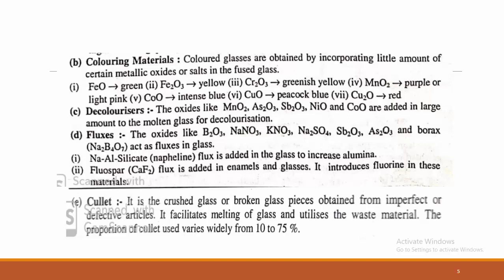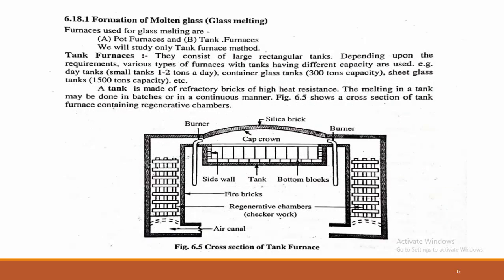So these are the basic raw materials: oxides, acidic oxides, basic oxides, coloring material, decolorizers, fluxes, and the cullet are the basic raw materials for the manufacture of glass. After obtaining the raw material, we move towards the manufacture of the molten glass. Initially, first you have to make a molten, that is liquid, glass. Molten glass is nothing but liquid glass, and with this liquid glass we can make different articles.